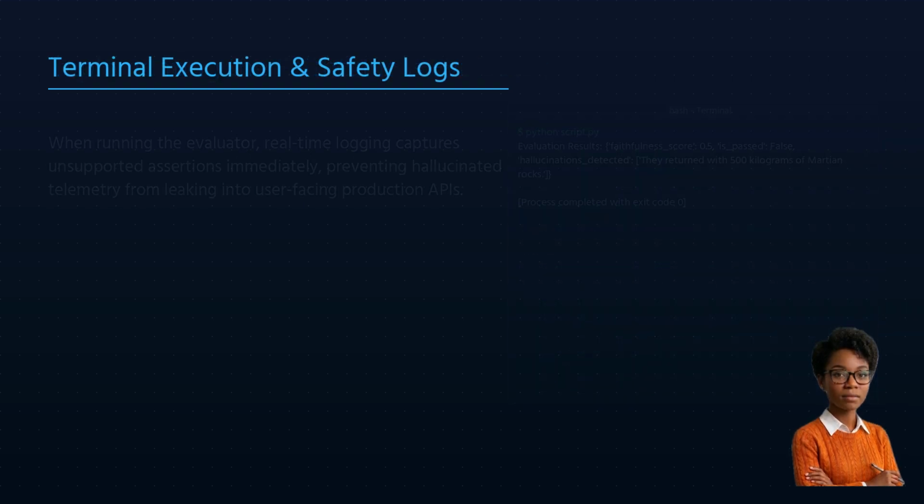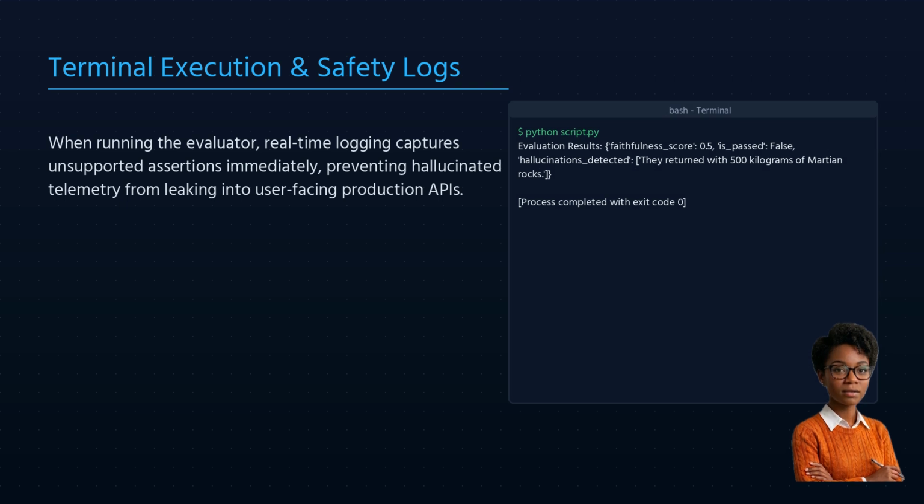Now, let us examine how this runs in production. When we run our script, notice the console logs flagging the hallucination about Martian rocks, because that fact was never in our retrieved Apollo 11 text. This terminal log is exactly what you want to see inside your CI/CD pipelines to ensure absolute safety.